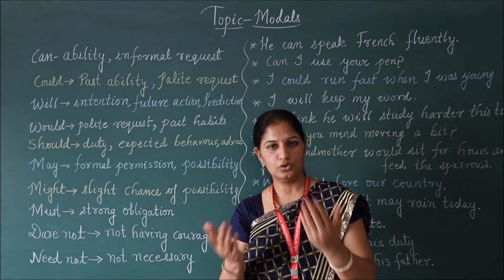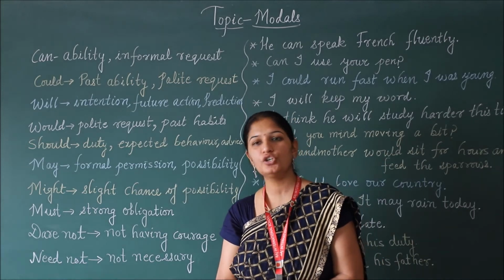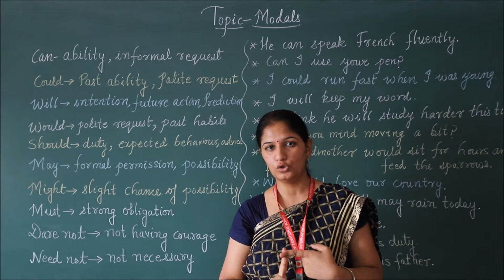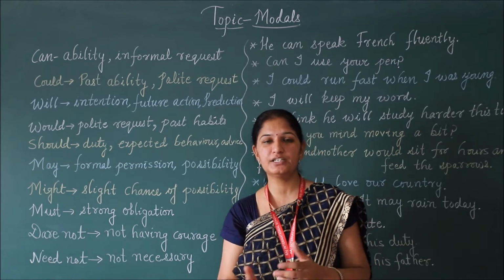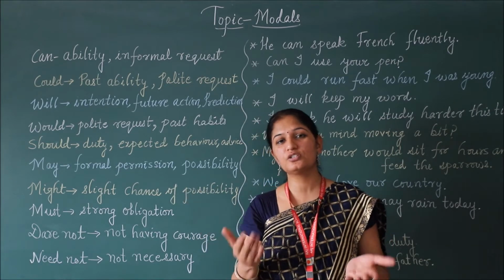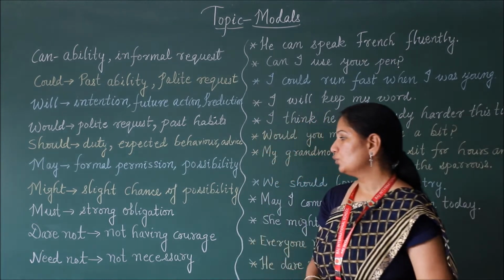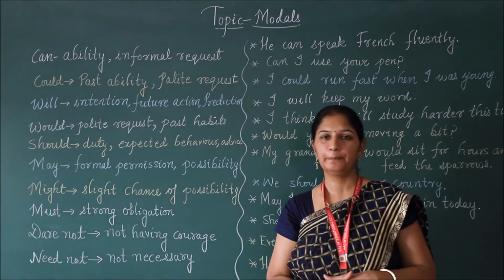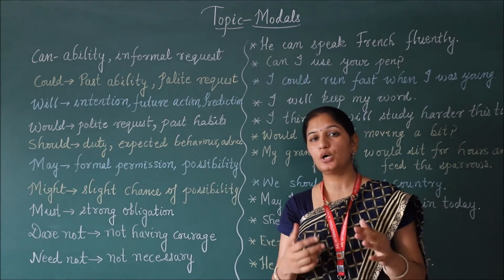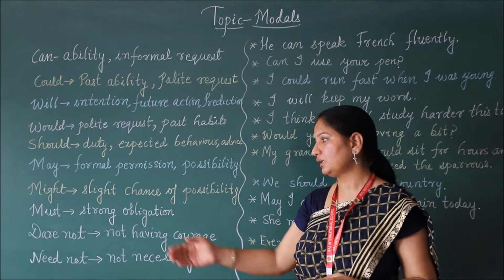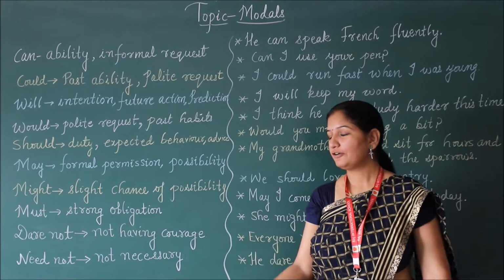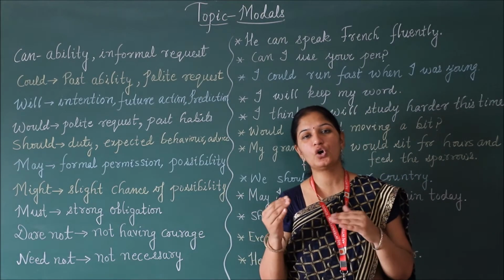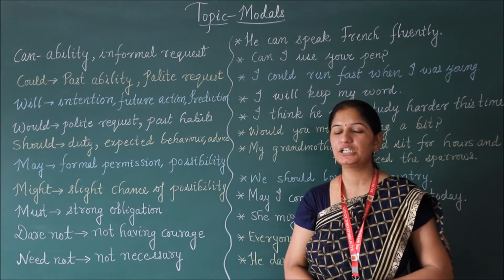Must, already we know, is strong obligation. You must complete your homework before 10 o'clock. Your parents may be telling you, or sometimes your teachers. Next is dare not, having no courage for something. When we talk about not having courage for something, we can use dare not. Then let us talk about need not, which means not required. At that time it is used.